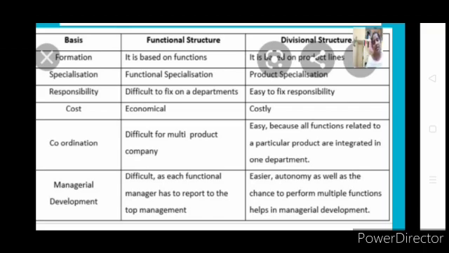But if it is a matter of cost, your functional structure will be economical, whereas your divisional structure will be costly. In functional structure, duplication of functions will not be there. Purchase for all the products will be done under one department called purchase. But in divisional structure, different divisions will each have the same purchase department. For example, if you are coming out with products A, B, C, D, then in all the A, B, C, D departments you should have purchase, marketing, production, and so on. It becomes costly. Coordination is difficult for a multi-product company, whereas it is easy in the divisional structure.